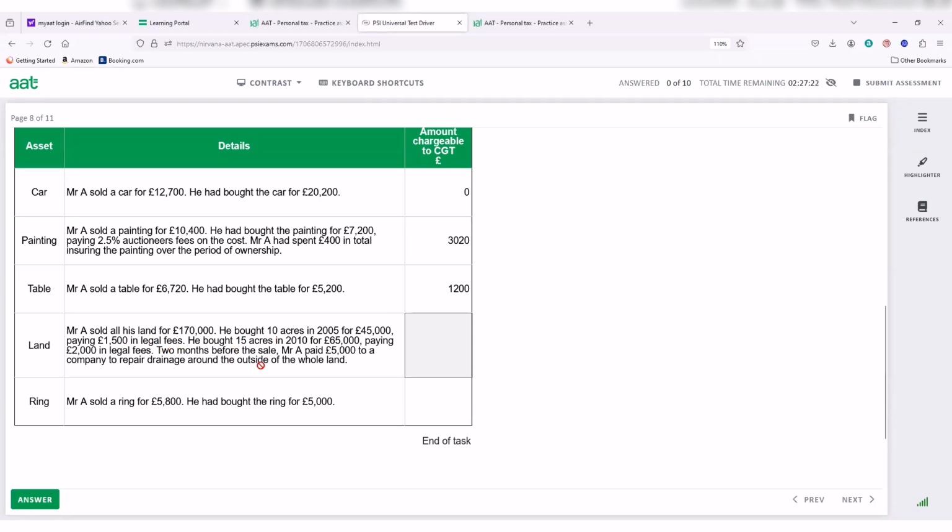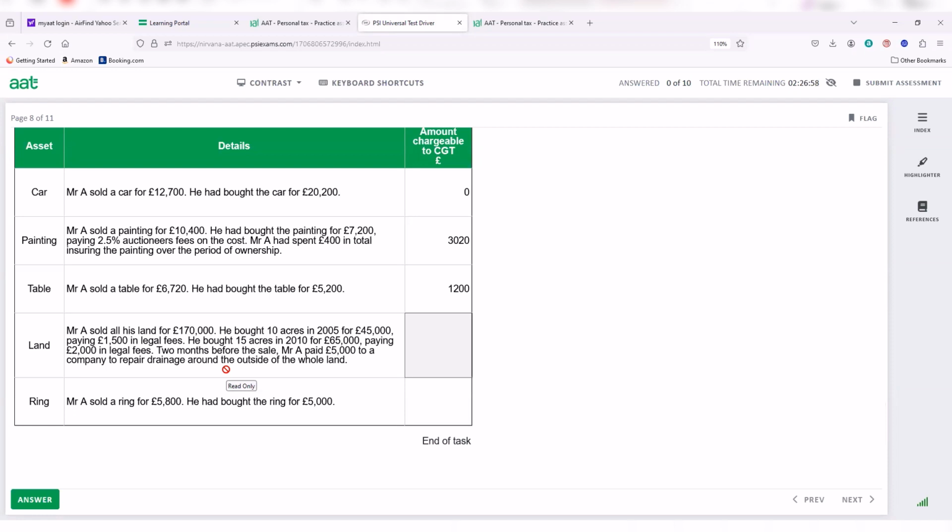And of course, in relation to the remaining 15 acres, the purchase cost is 65,000, which will be deductible again. And of course, this 2,000 incidental cost as well. The only cost in this case which is not allowed is 5,000, which is the repair and maintenance.